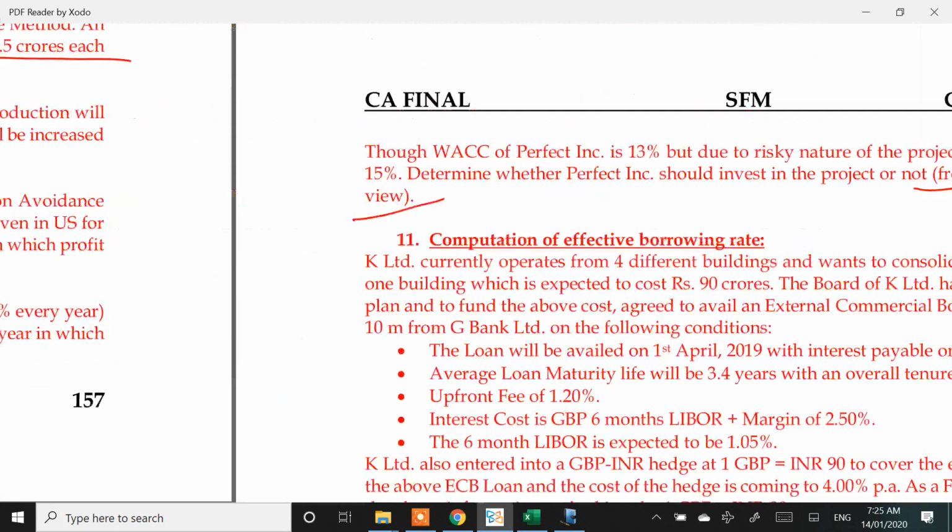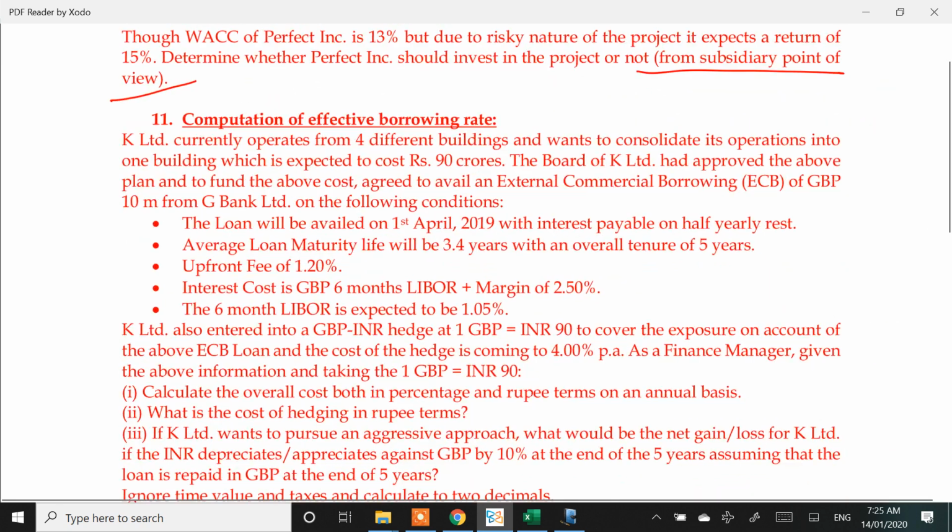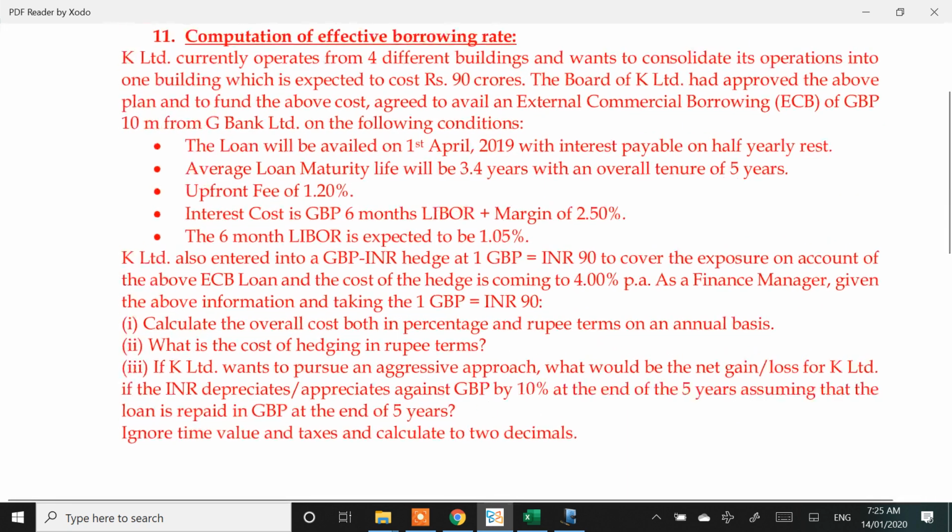Go through question 11. This is not on capital budgeting, this is on financing. Go through 11.